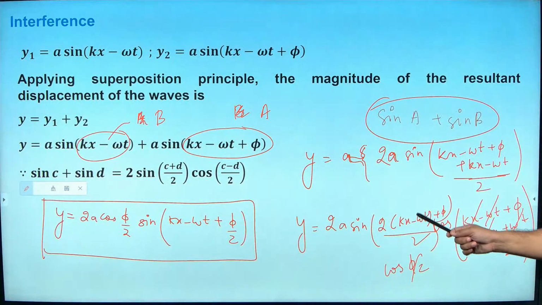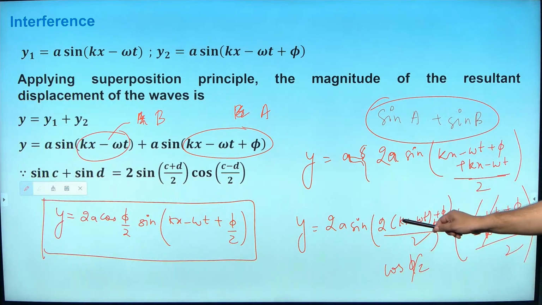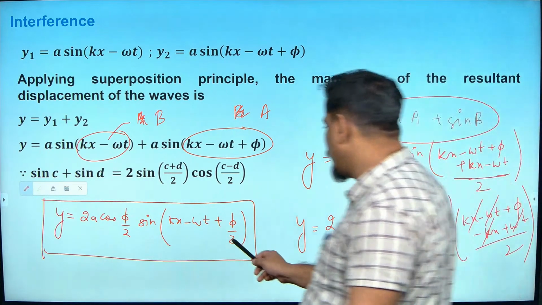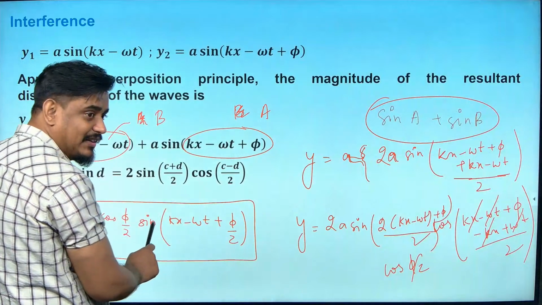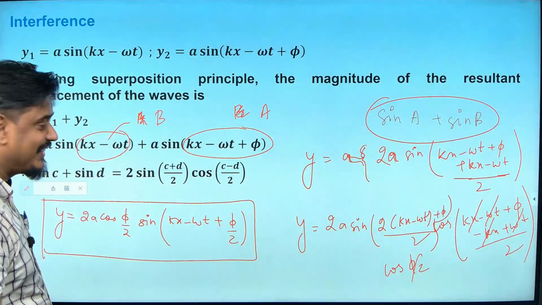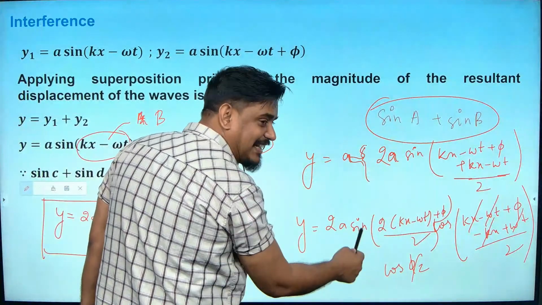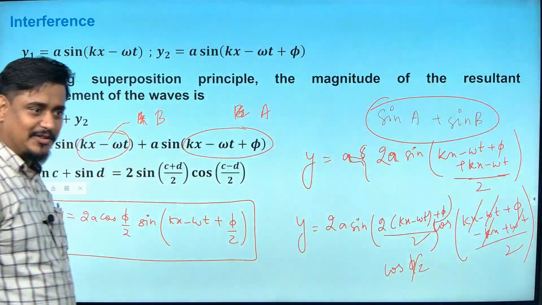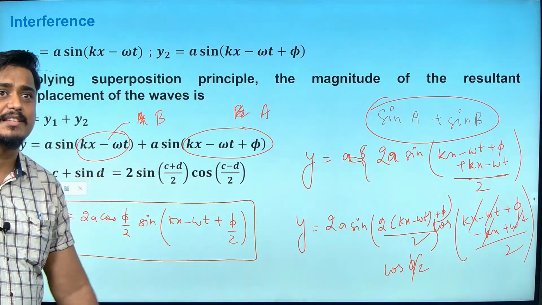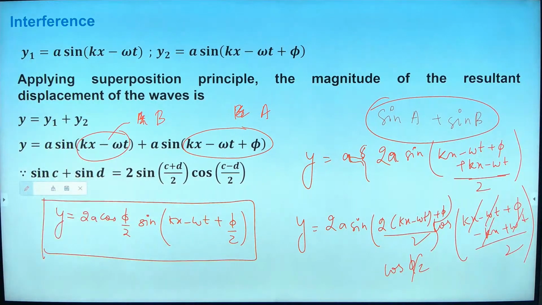The 2 will get cancelled. 2 into (kx minus omega t plus phi) whole by 2 is there, no? Whole by 2 is there. So only for this term I am taking it separately. Understood how it came? It is whole by 2. So for this term the 2 gets cancelled, and phi by 2 remains, no? So it becomes plus phi by 2. Is it clear to everybody who is there online?